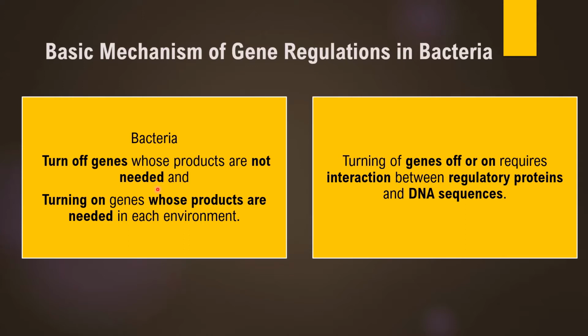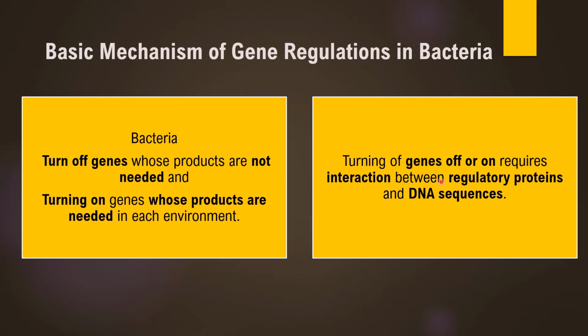Whenever a product or a group of products is not required by the bacterial cell for its growth and metabolic activities, it turns off those genes. Whenever a product is needed, then a particular gene or a set of genes is turned on. So bacteria generally have an on-off mechanism for regulation of genes within them.